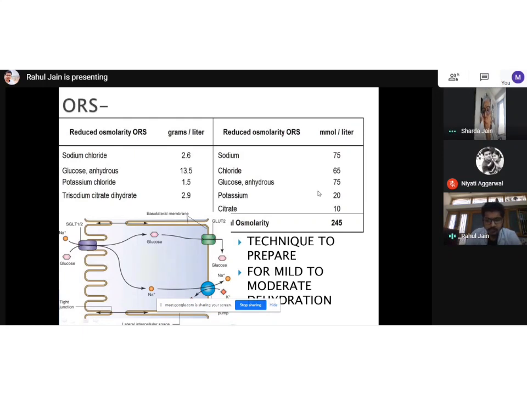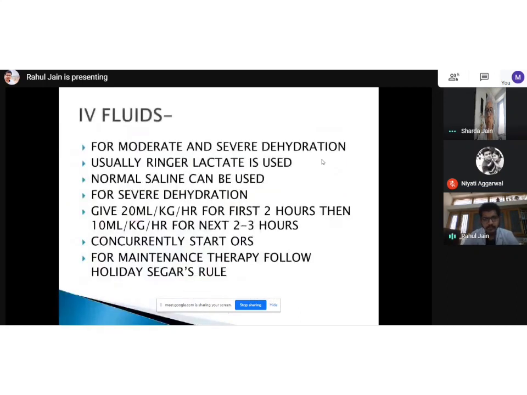This ORS is only for mild to moderate dehydration, because in severe dehydration the person won't be in a state to drink, as they will be comatose. So we first start IV fluids, then switch to ORS. Anyone getting diarrhea at home can start ORS, because that will maintain their BP. This is the first aid in case of diarrhea. It will also reduce the diarrhea, because it causes water and sodium absorption, increasing the hydration of the person. Next, coming to IV fluids.